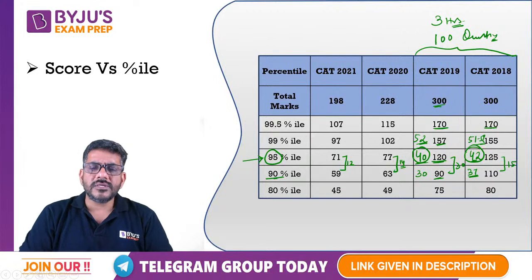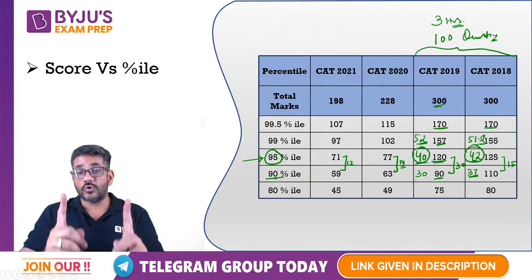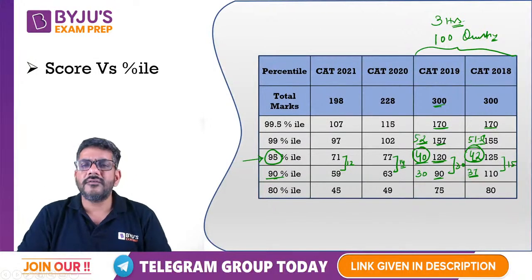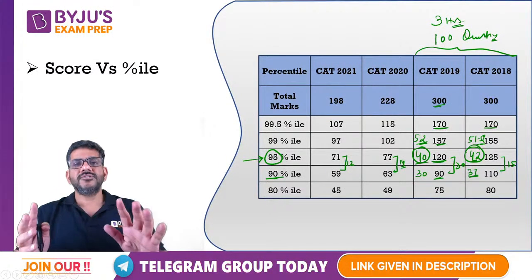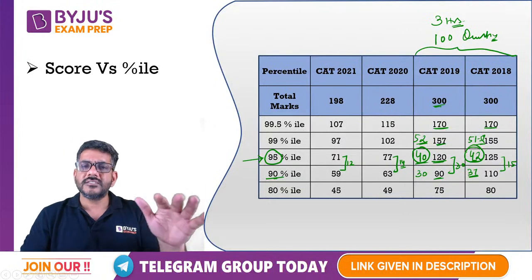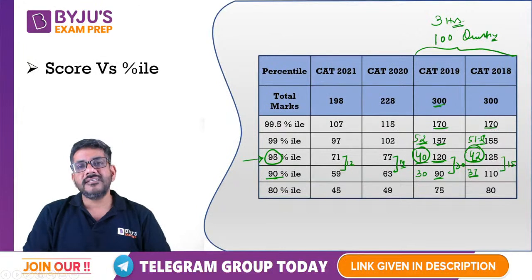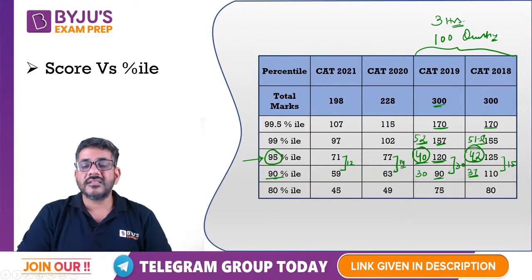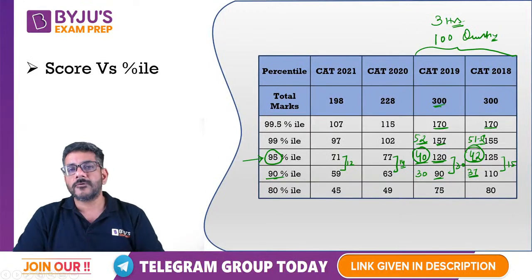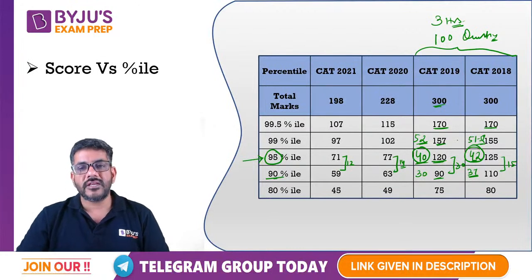3 घंटे में 100 questions में से क्या मैं 40-42 नहीं कर सकता? Which means 14-15 questions on an average from each section, though it is not necessary that you have to do 14-15 from each section. I'll show it to you. अब ये मत सोचिएगा that you will have to do 14 questions in each of them to get a 95 percentile. No. Section wise 95 percentile would be at a very low number of questions rather than at 14-15. आप देखिएगा, अभी मैं आपको शो करूंगा. But if my target is 95 percentile, I'm looking for 40-42 questions.